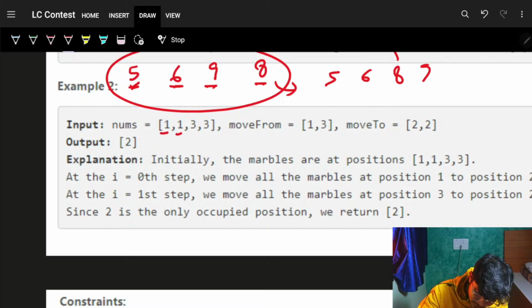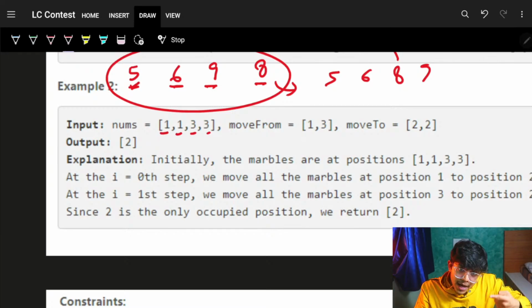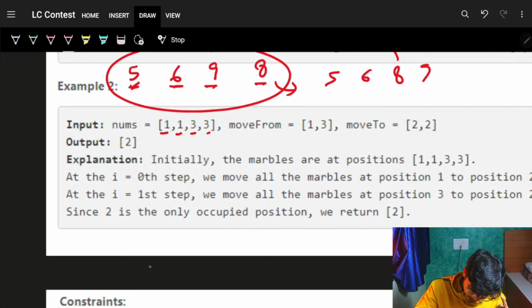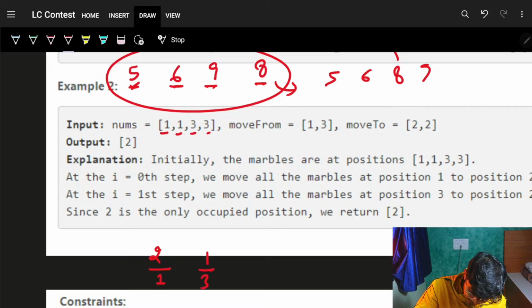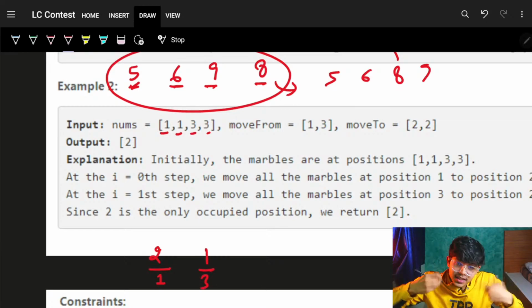Now I have 1, 1, 3, 3, which means one marble is placed at location 1. At location 1, another marble is placed. So at location 1, two marbles are placed now. Now at location 3, one marble is placed. At location 3, another marble is placed.